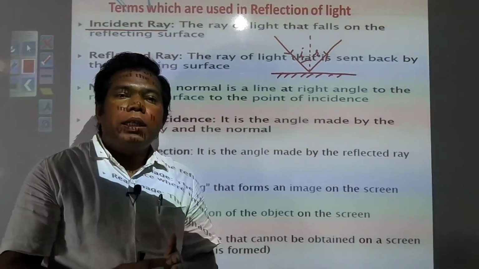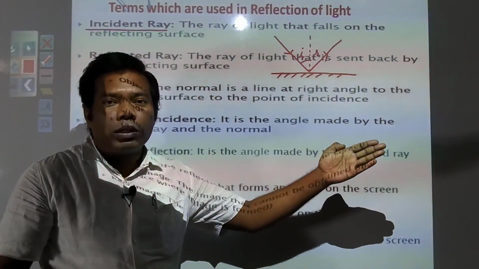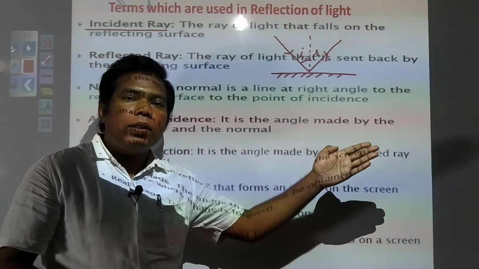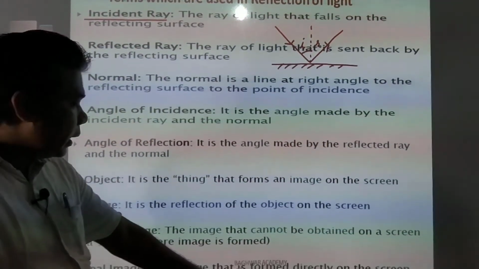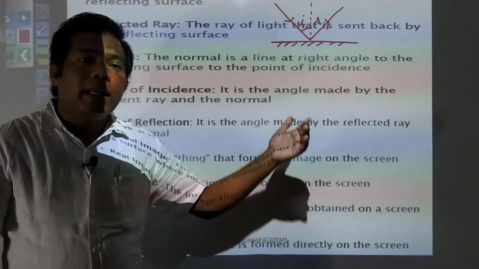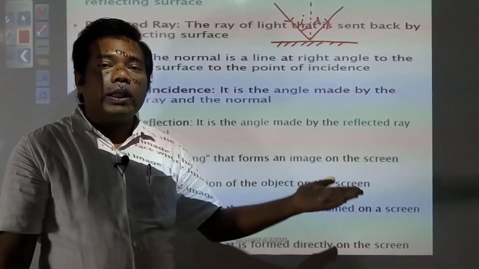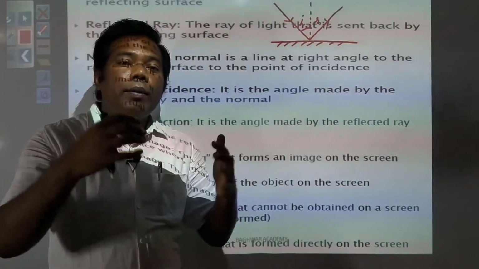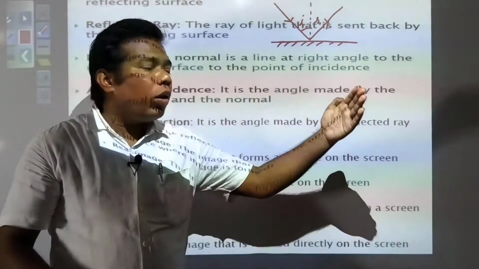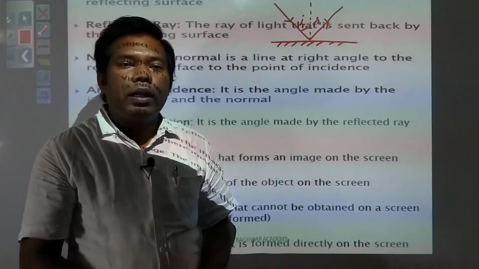As in a cinema hall, the things we watch on screen are real images. The image that is formed directly on the screen, even through a projector, is called a real image.